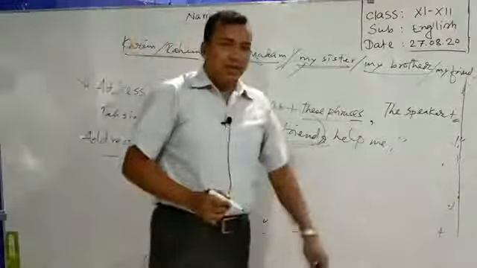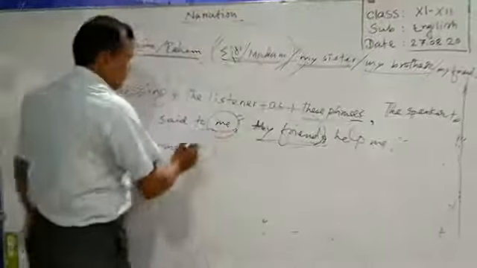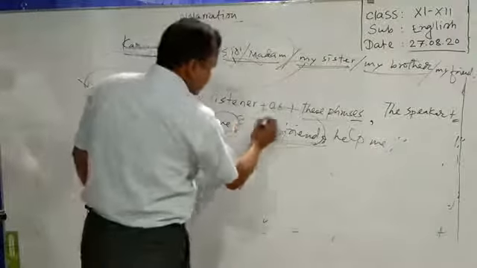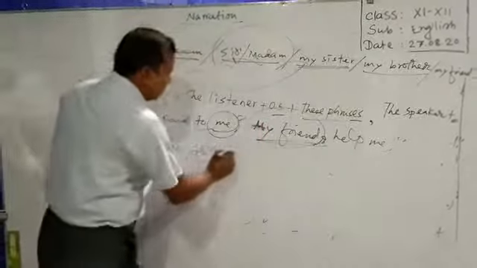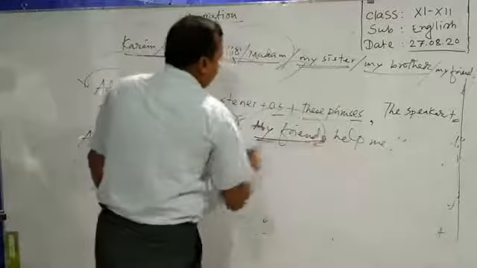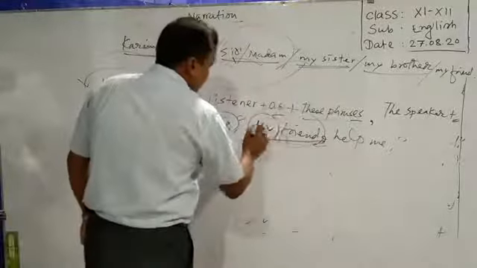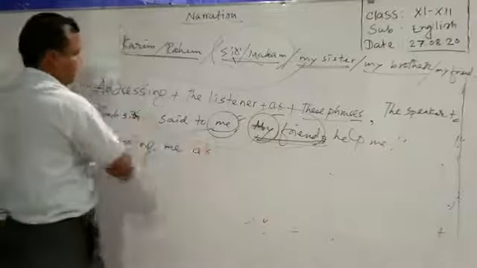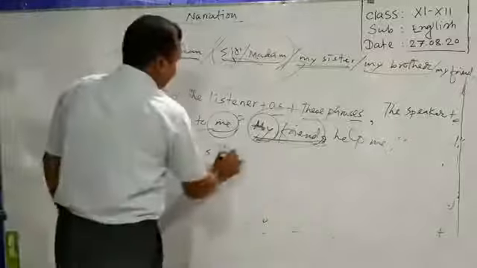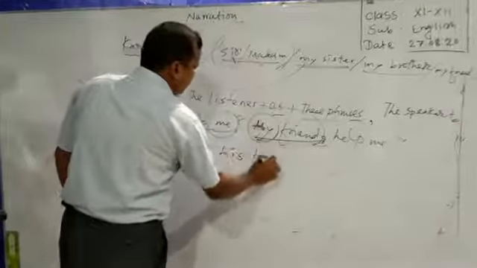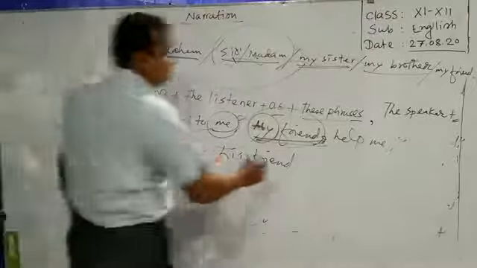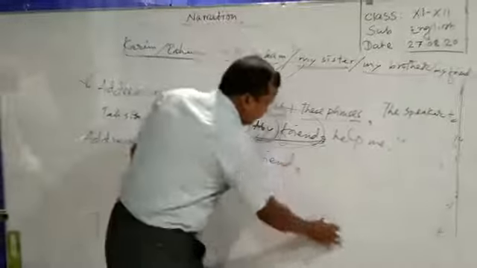Then we have to use a preposition as, and after as we are using my friend. My here is the first person indicating Tashin, I mean the speaker. So we have to use his friend. Addressing me as his friend, we have to use a comma, then the speaker Tashin.